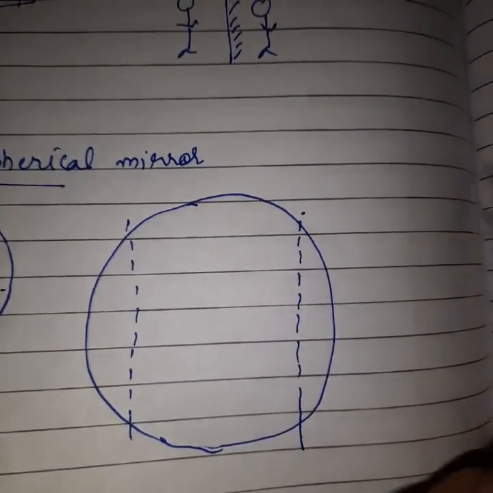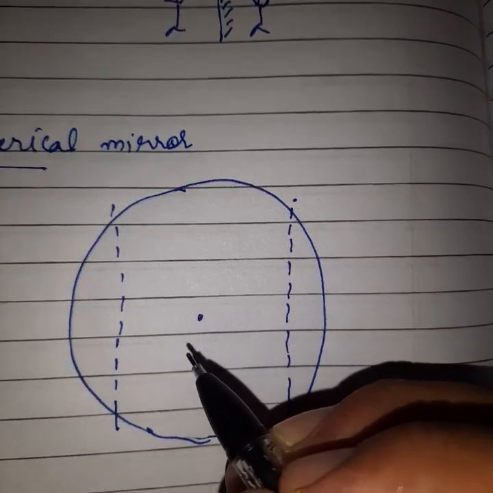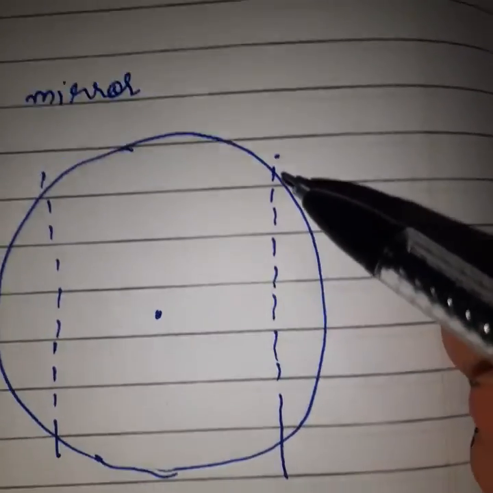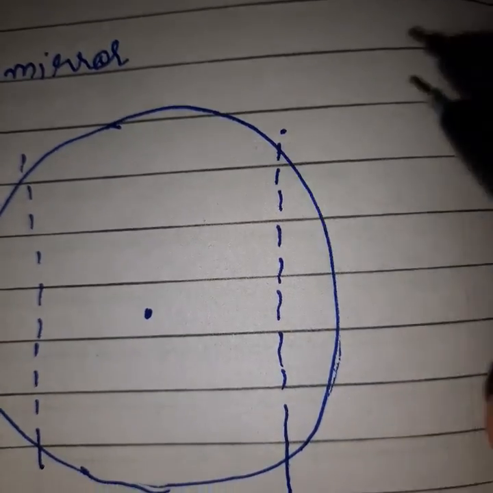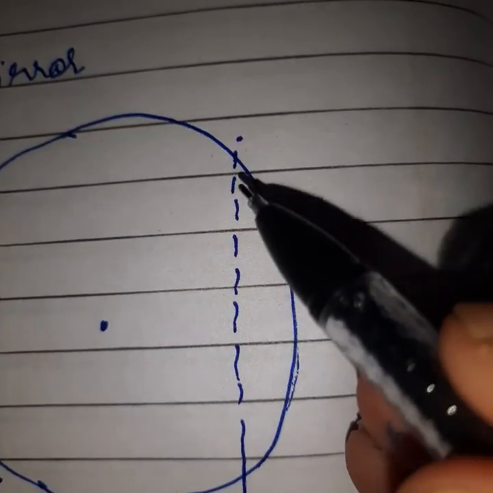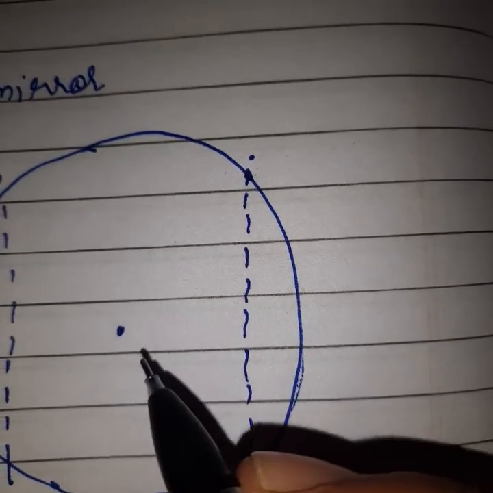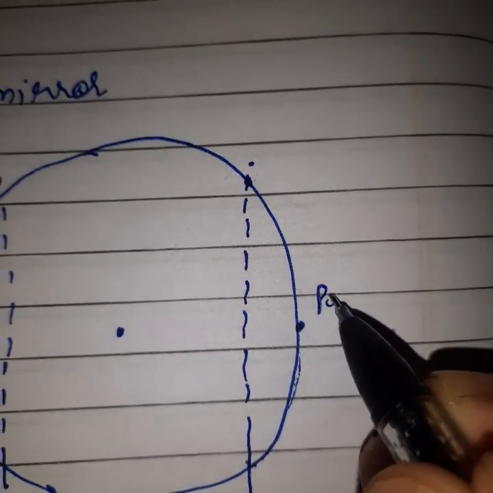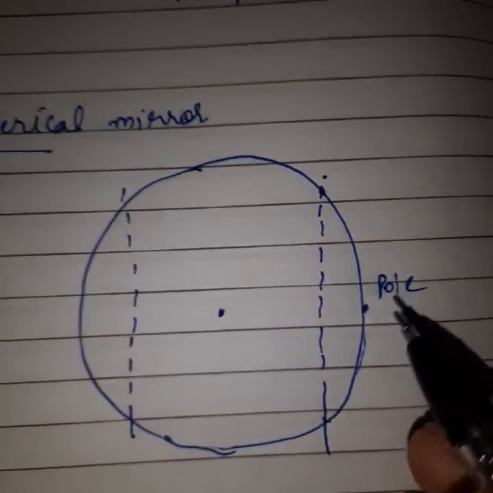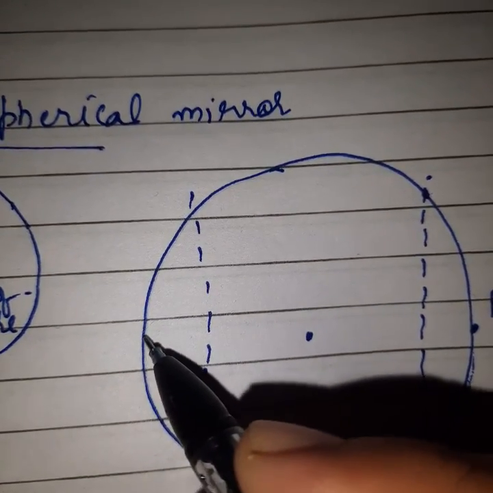Okay or not okay? So we can say here, this is the center of curvature, meaning where the center of the whole sphere is present. And listen, one thing: this is our curve. We can say the center of this curve, only this curve from this point to this point, will be here. So this will be the pole point. Same as this, you will take the center of this curve, and this will be the pole point.